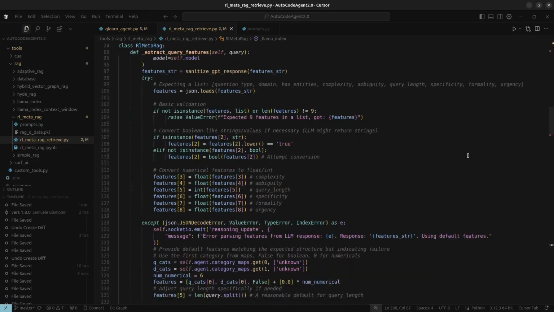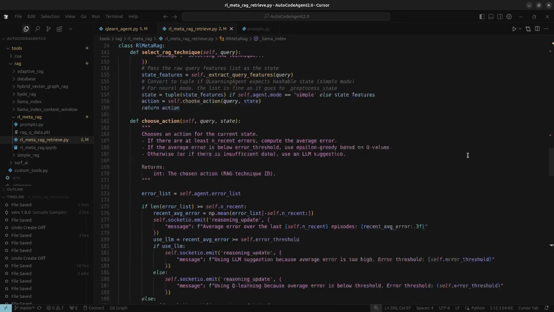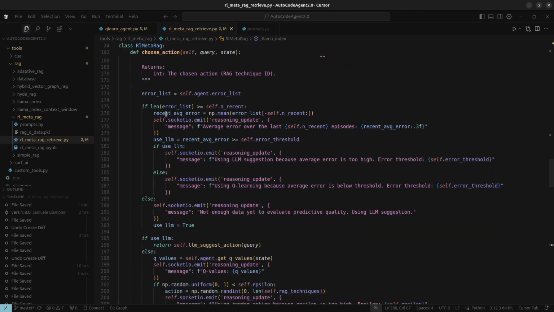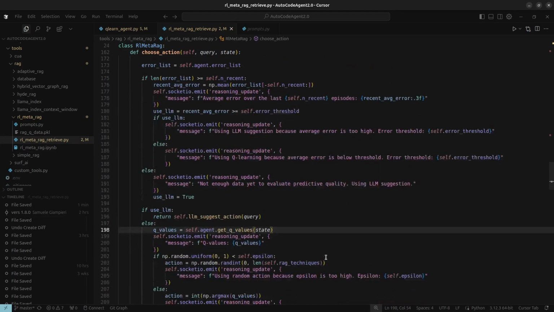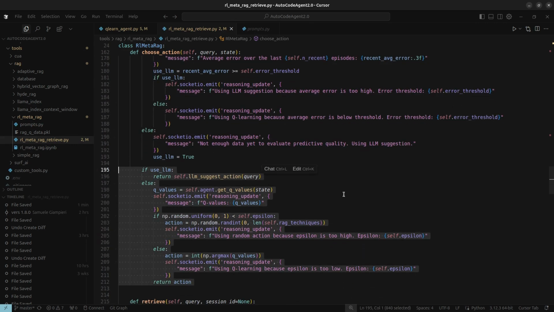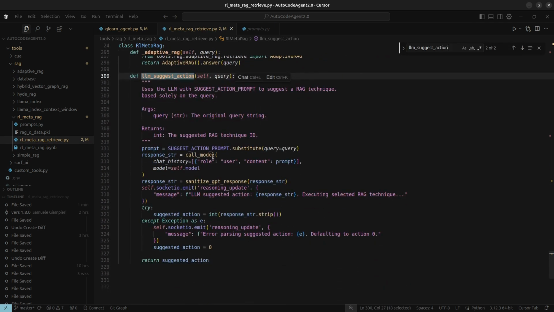If the agent's doing well, meaning its error is low, the system trusts the policy it's learned. It uses the DQN to estimate how good each RAG technique is for the current query features, and then picks one, usually the best-rated one, but sometimes it explores randomly just to keep learning. But if the agent seems to be struggling, maybe the error is high, or it just hasn't had much training yet, the system plays it safe.